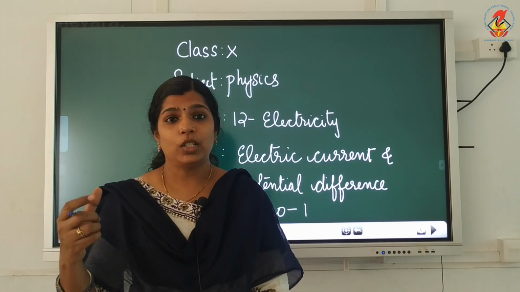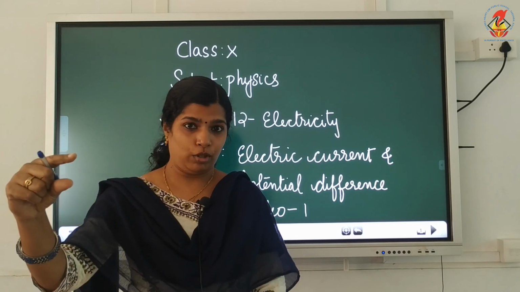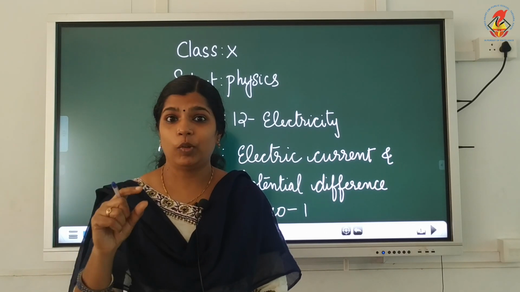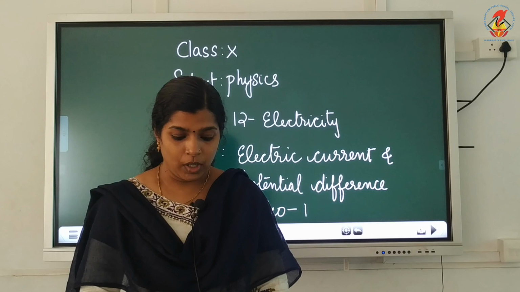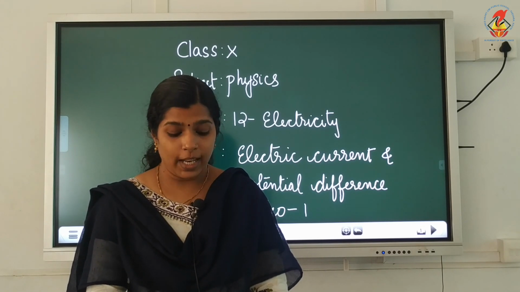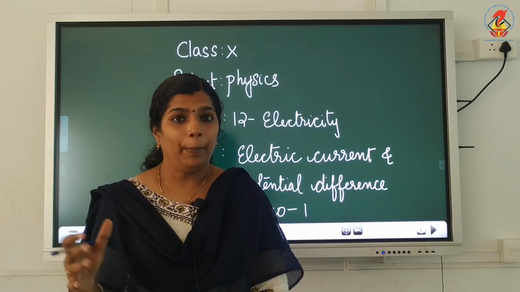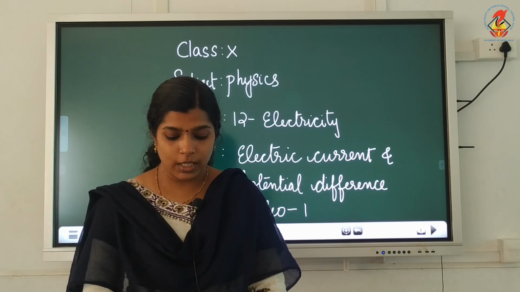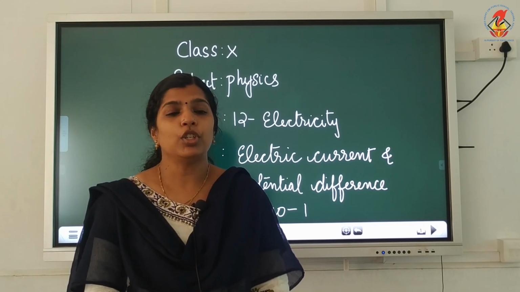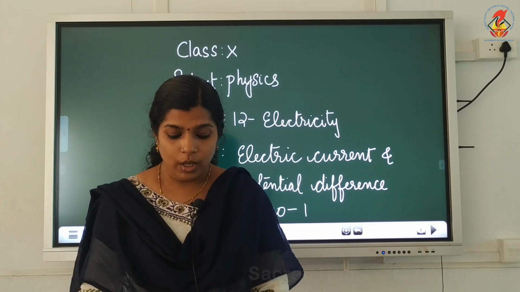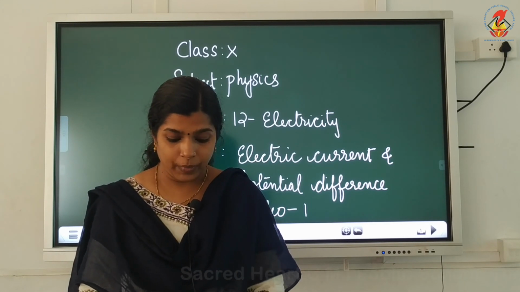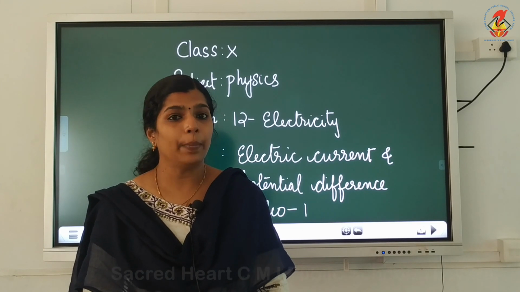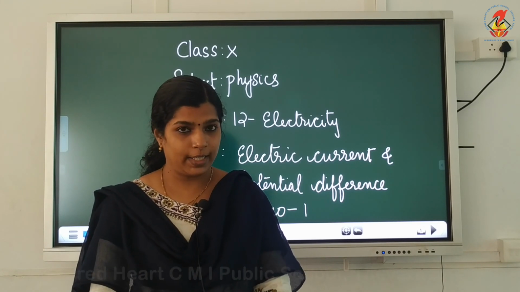So, actually the movement of electrons is known as electric current. When the two terminals of a cell are connected to a bulb with the help of a copper wire, then the electrons start flowing from the negative terminal of the cell into the wire, then enter the positive terminal of the cell.